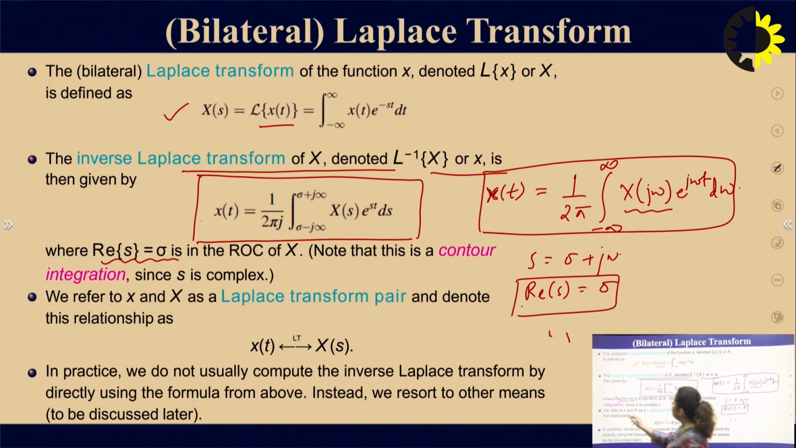We refer to small x and capital X as a Laplace transform pair and denote this relationship as: the Laplace transform of x(t) is X(s). In practice, we do not usually compute the inverse Laplace transform by directly using the above formula. Instead, we resort to other means, which we will discuss later in the slides.